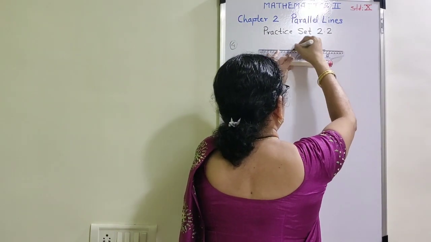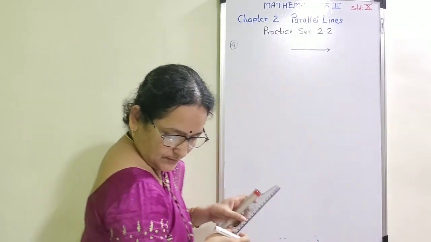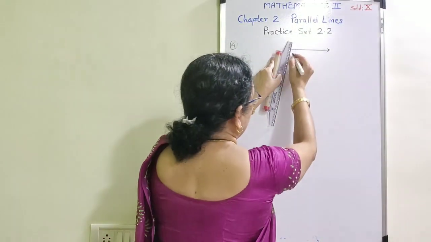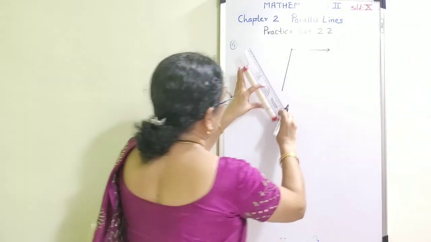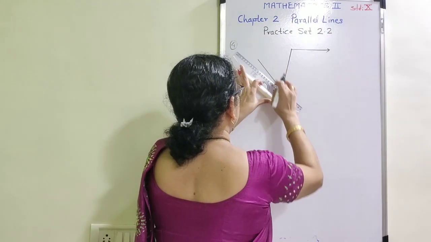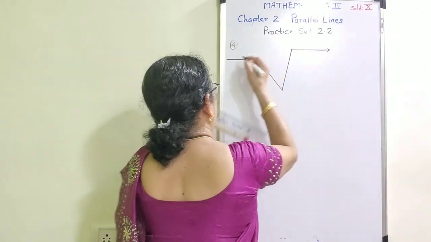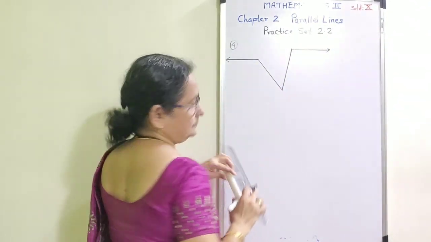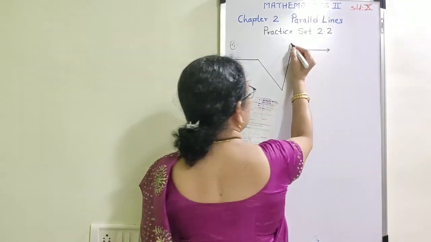One ray is given. This is the given figure. I am going to write the names.